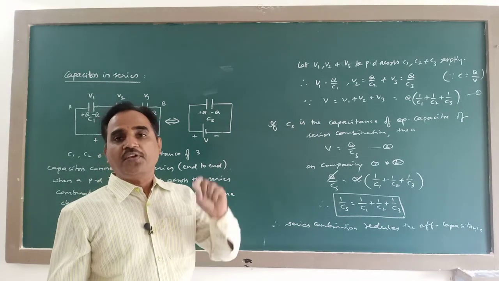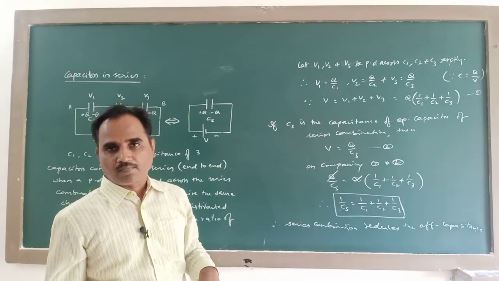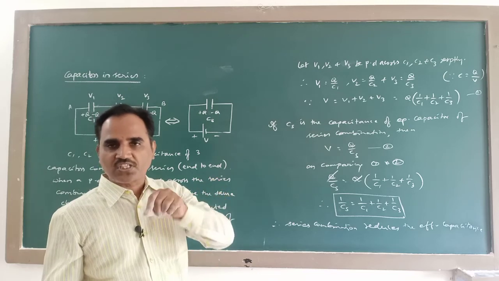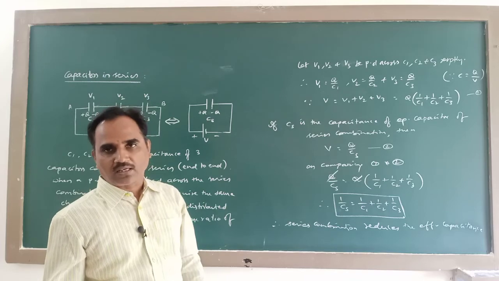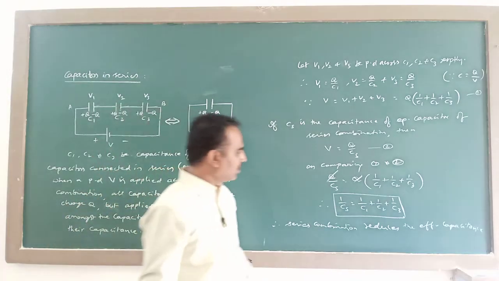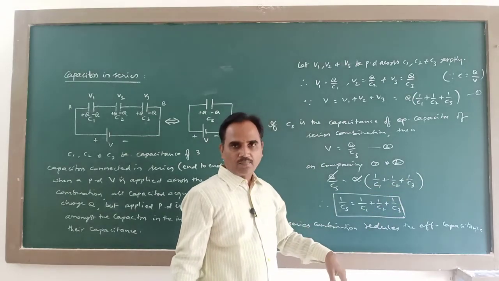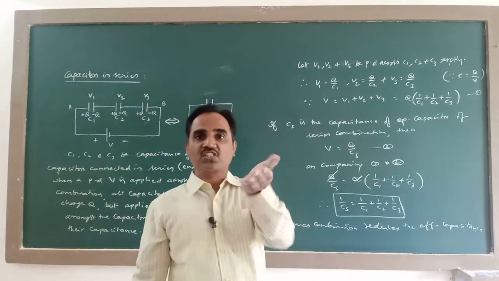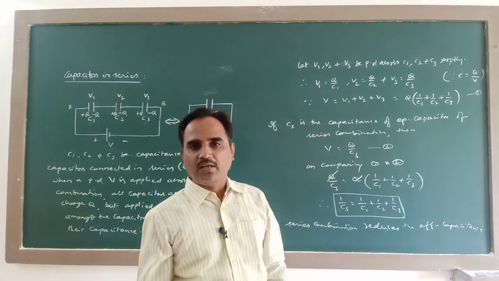Suppose n identical capacitors of capacitance C are connected in series, what is the effective capacitance? For 1 mark they ask this. Then 1/C plus 1/C plus 1/C becomes n/C. 1/CS is equal to n/C, so CS becomes equal to C divided by n.